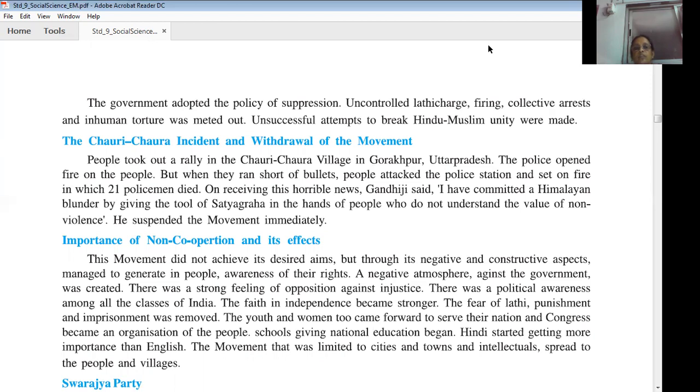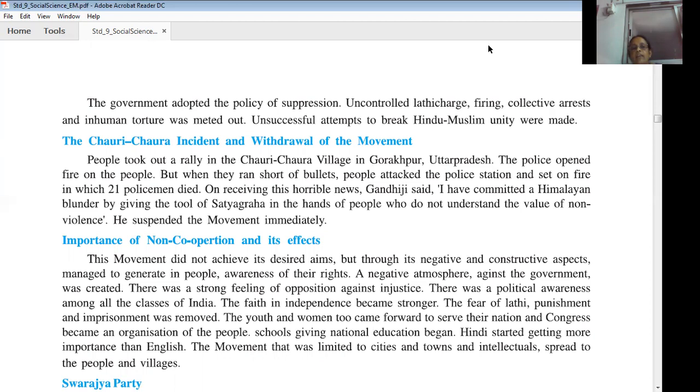So what is the importance of the non-cooperation movement? Though the movement did not achieve the desired aims, it had a negative and a constructive, positive aspect. It created awareness among the people of their rights. People now began to hate the British government. A negative atmosphere was created among the people against the British government. There was a feeling of opposition against injustice.